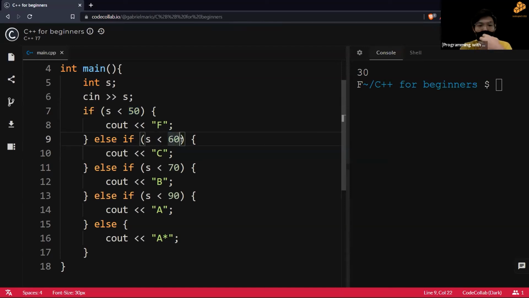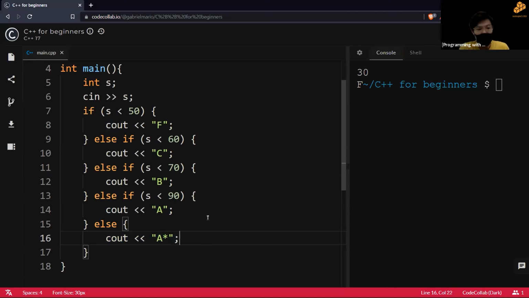Similarly, for 60, we already accounted for everything below 60, so the third if statement is technically from 60 all the way to 70. Now we accounted for everything below 70, so the next else if statement is 70 to 90, and so on and so forth until we reach the end where it's only 90 all the way to 100.